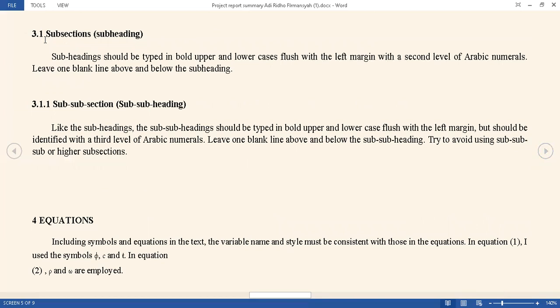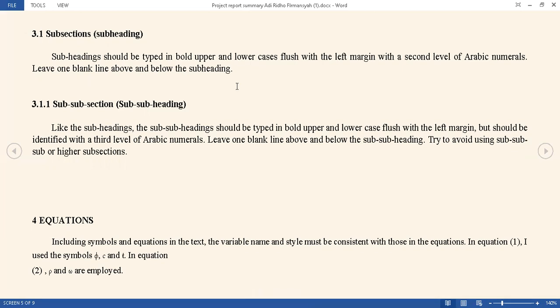Number 1, subsection. Subheading should be typed in both upper and lower case, flush with the left margin, with the second level of Arabic numeral. Leave 1 blank line above and below the subheading.